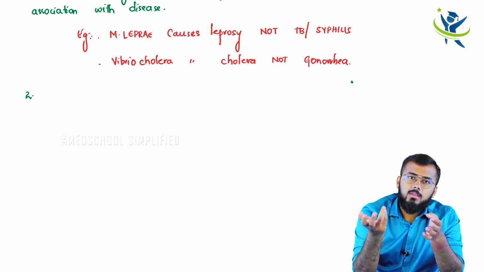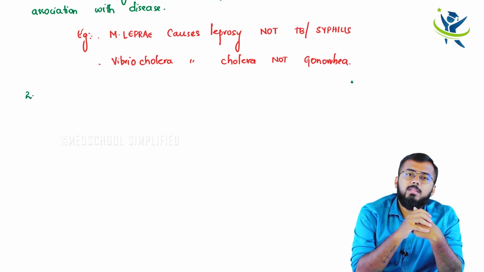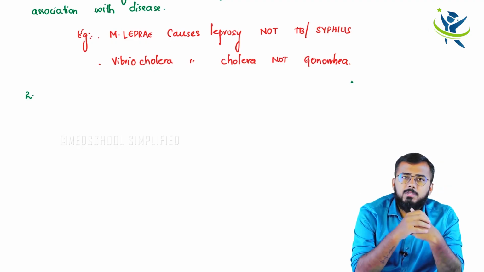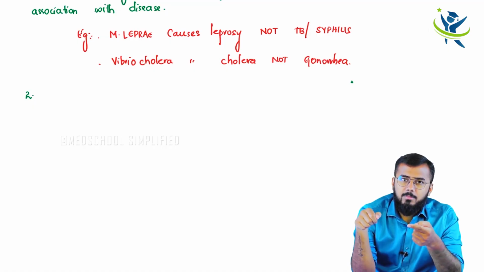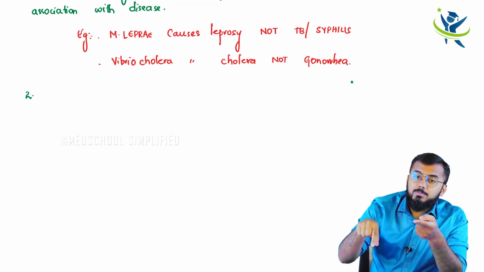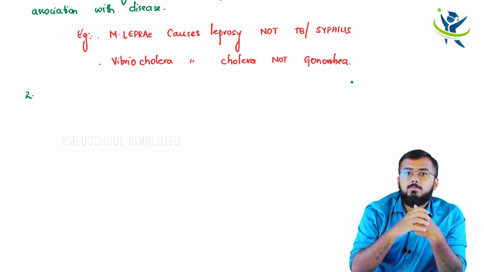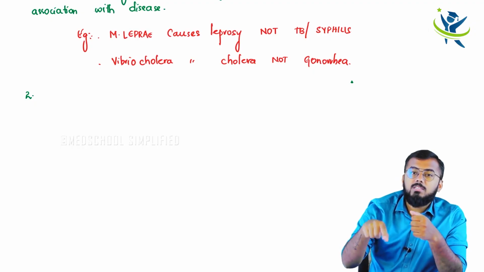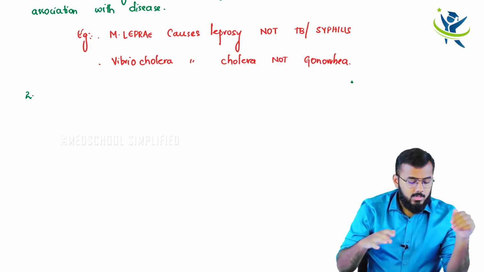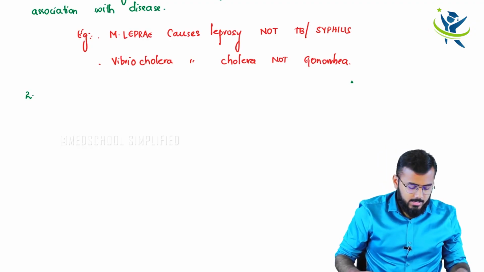Okay. The third important thing he told is that once the mouse gets this leprosy or whatever it is, when you take the sample from the mouse, again you must be able to extract that organism from the mouse's blood sample. So this is what he told. It is pretty simple, guys.